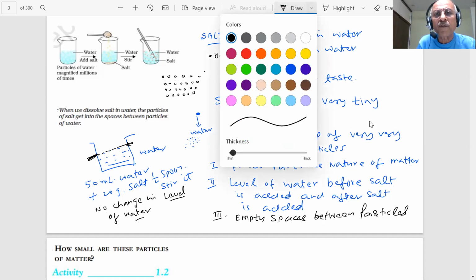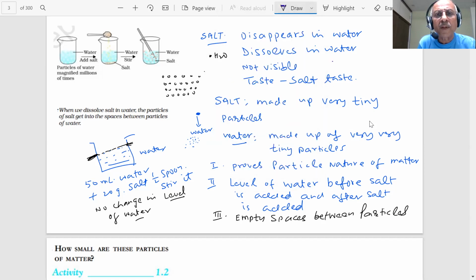And if you have blue color salt particles, then where have they gone, student? They have gone inside these empty spaces.